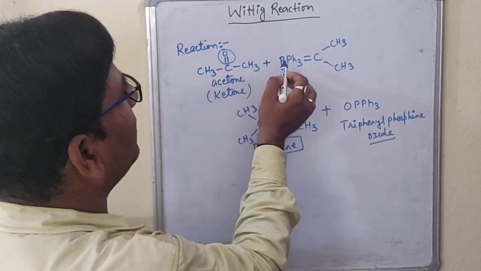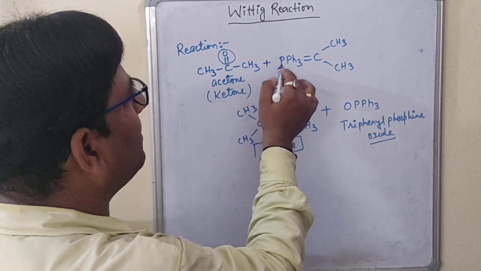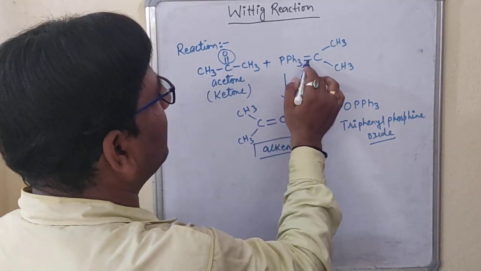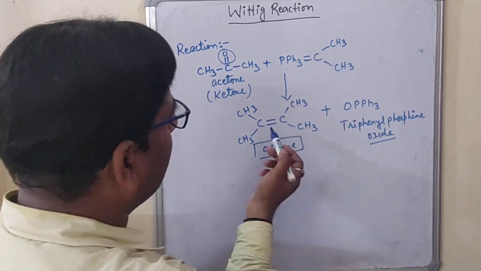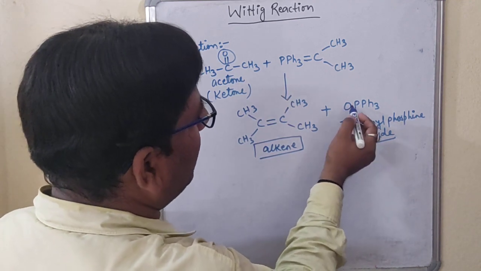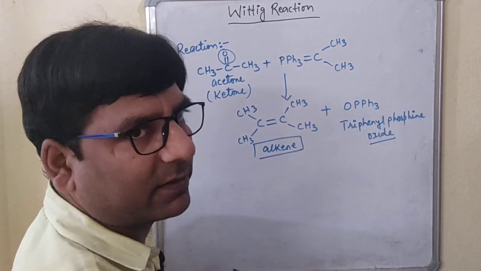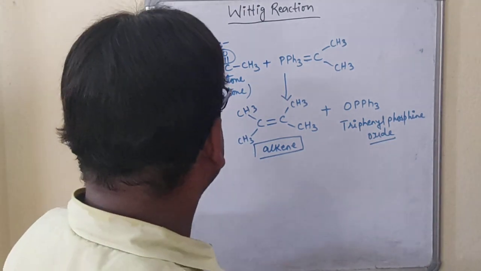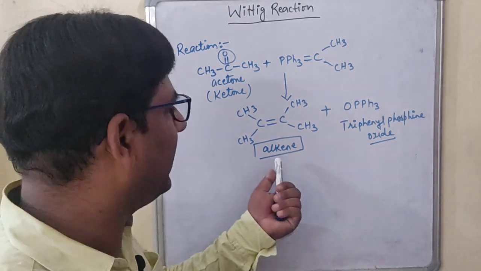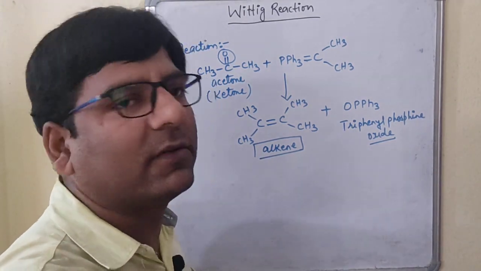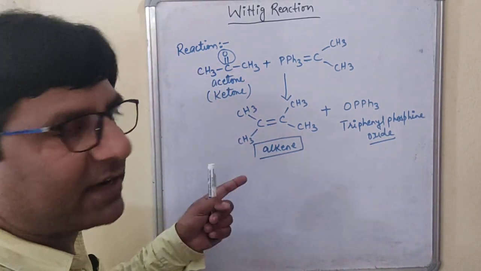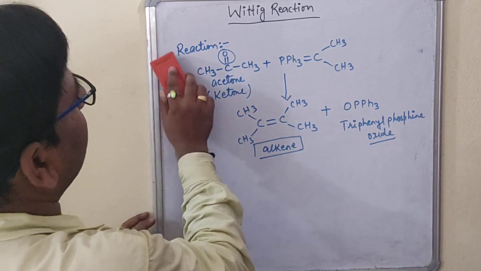So simple way to remember: remove this oxygen and it will go with the PPh3, that is triphenyl phosphine, and the remaining portion will be attached to this doubly bonded carbon containing two methyl groups. That's what you are seeing here. And this double bond O has gone with PPh3, so here there is O double bond PPh3. Now this is the reaction, students. Now let us see the mechanism of how we come to this alkene and this triphenyl phosphine oxide. Hope you have understood this reaction, so you can note it down also.